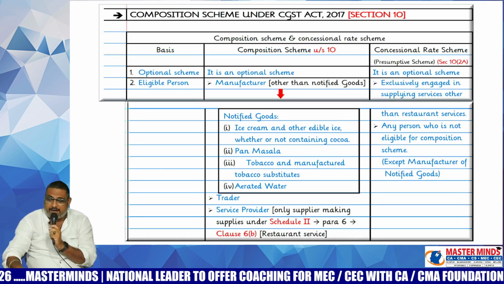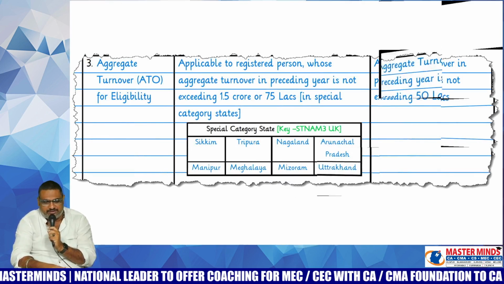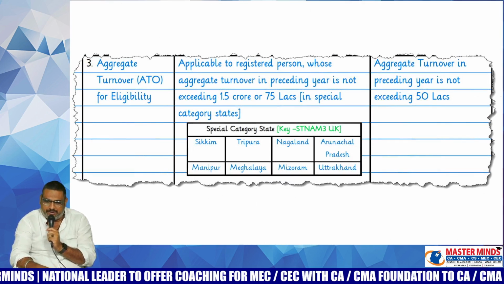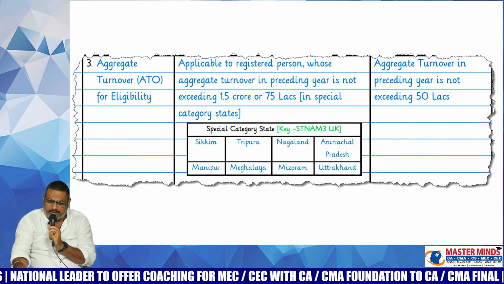Sir, what is the aggregate turnover that we need to satisfy? What is the aggregate turnover for eligibility under 10(1)?